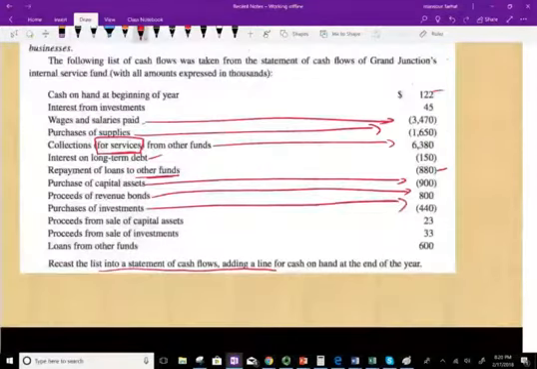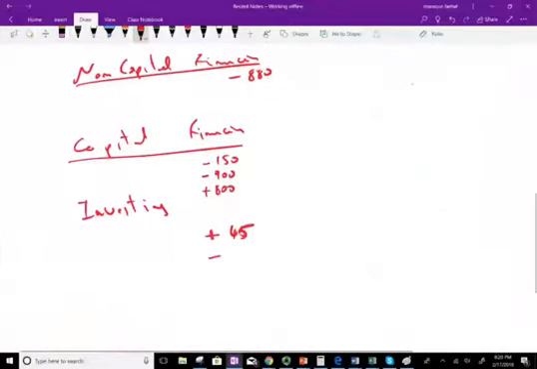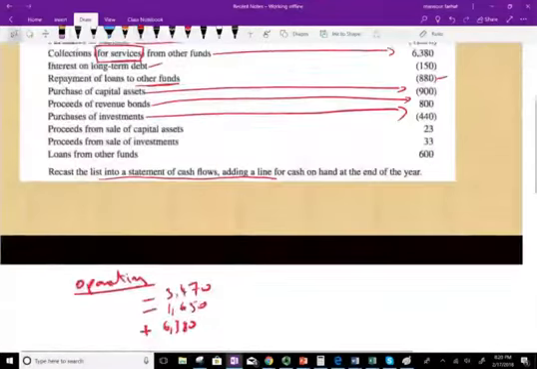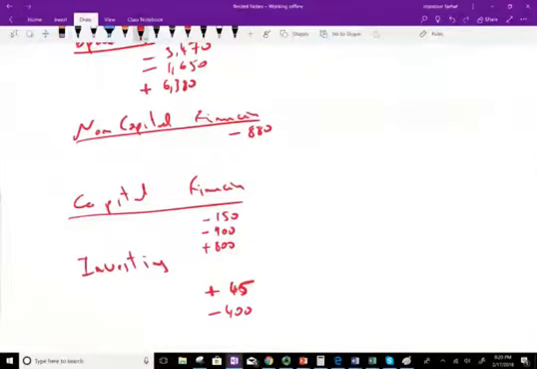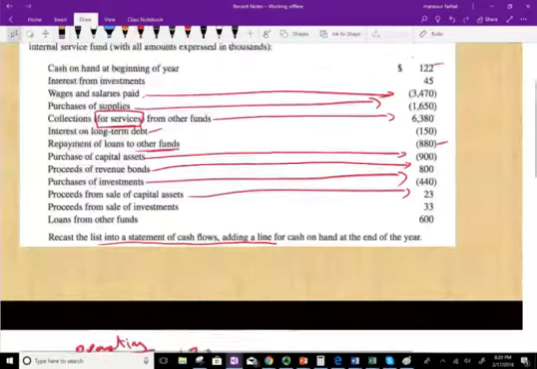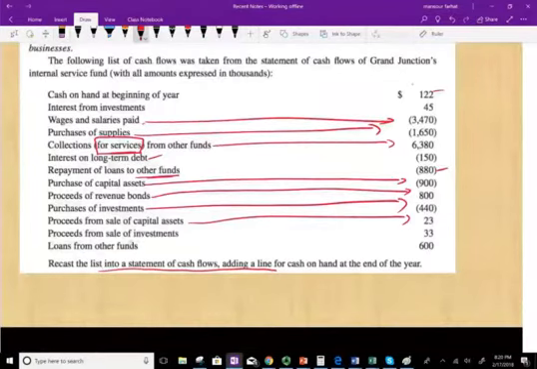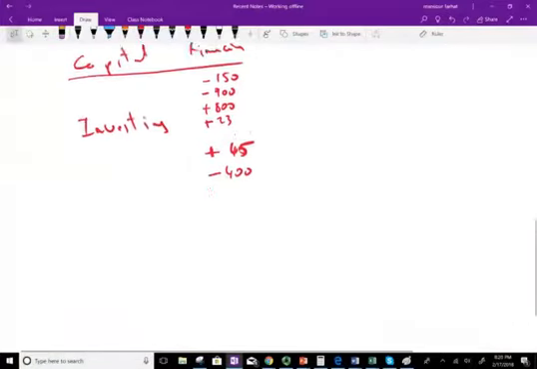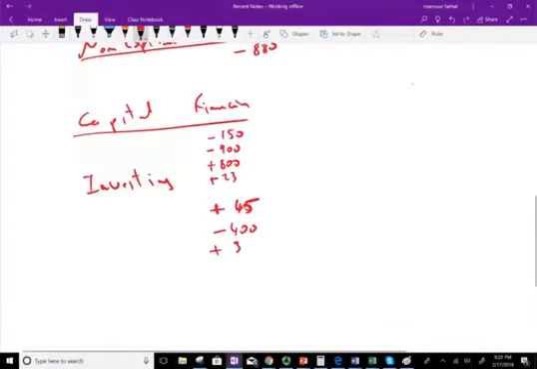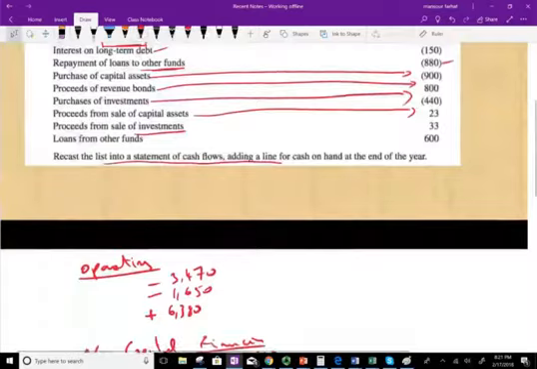Purchase of investments, this is clearly an investment, negative 400. If you're purchasing an investment, you are paying out, that's a cash outflow. Proceeds from the sale of capital assets, you are selling a capital asset, so it's under capital and financing related activities, that's plus 23. And proceeds from the sale of investments, now you are selling investments, you're bringing money in, plus 33.